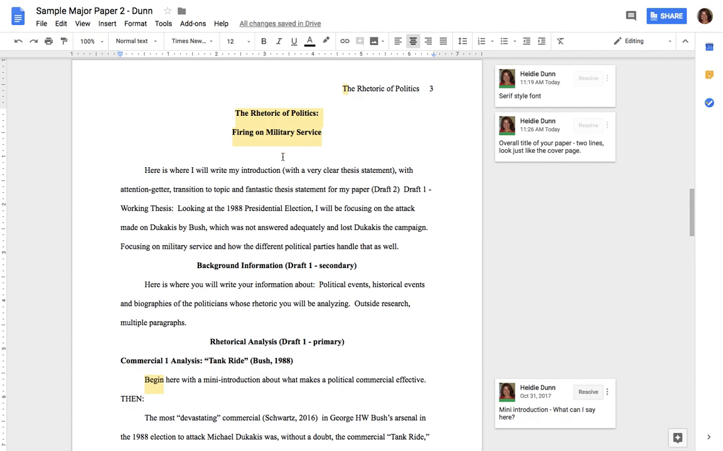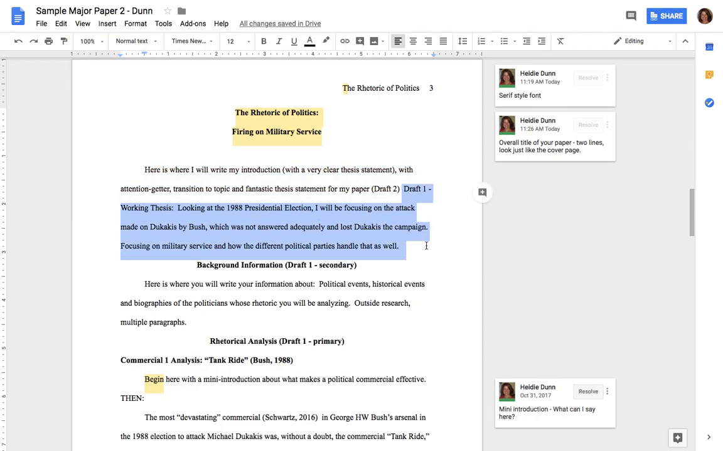Underneath your title, you want 1 blank line, and then here's where you're going to write your introduction. Your introduction you don't have to have written until draft 2 because you need to understand what you're arguing. But for your first draft, I do want you to include a working thesis. So basically, what are you looking at and why? So I'm looking at the 1988 presidential election, focusing on the attack made on Dukakis by Bush. And then I'm also looking at military service and how the different political parties handle military service.